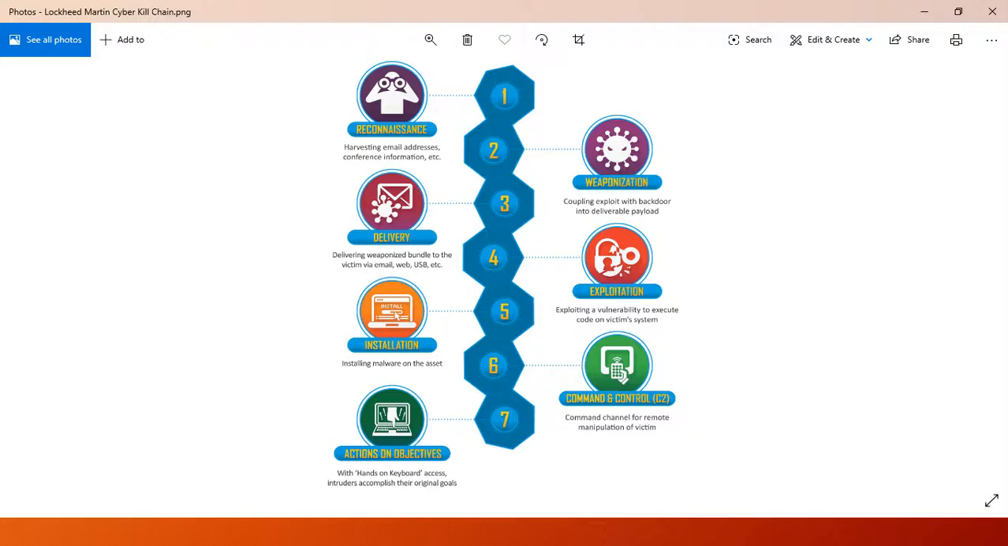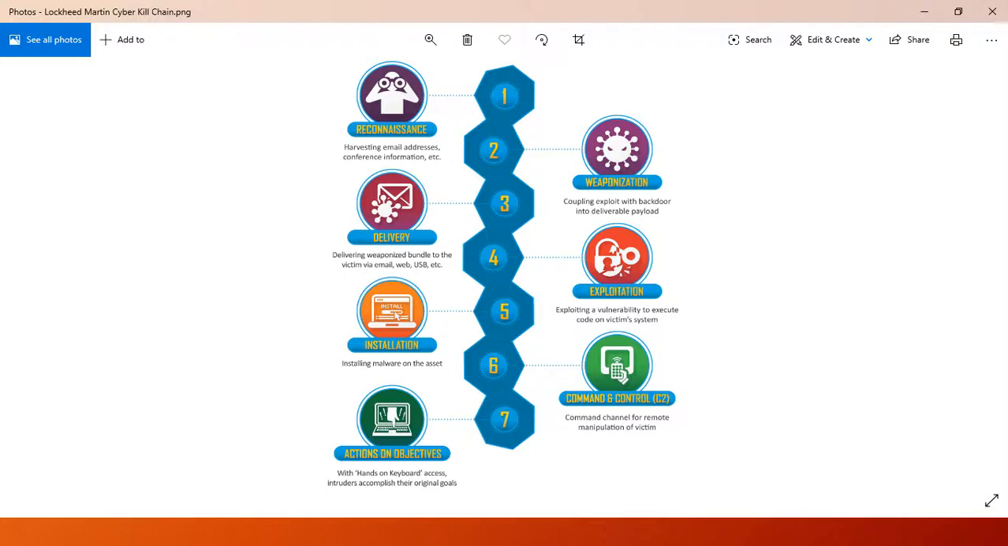Third, delivery. Launching the operation. The adversary conveys the malware to the target and launches the operation. Delivery can be a malicious email, a malicious USB stick, social media interaction, or a watering hole attack.